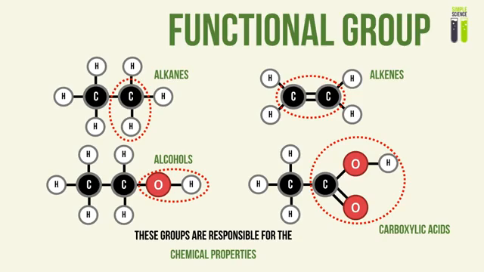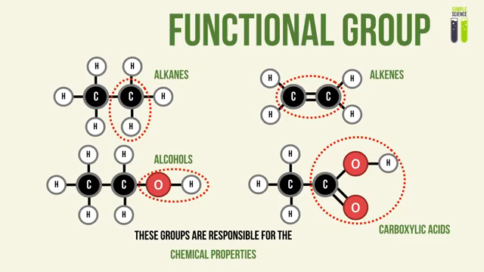So let's look at what I mean by them having the same functional group. A functional group is basically a group of atoms which are responsible for all chemical reactions involved in the members of a homologous series. So for example, in the alkanes homologous series, the C-H group is responsible for all chemical reactions. In the alkenes, this carbon-carbon double bond group is responsible for all reactions in the alkenes.